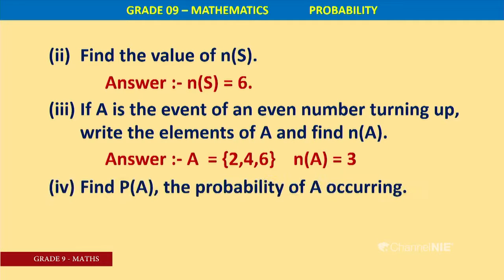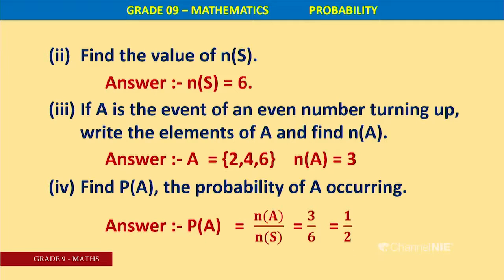Next one, find PA, the probability of A occurring. Right, we will see the definition. PA equals NA over NS. NA means number of elements in the event. You know that 2, 4, 6, 3 over 6. 6 is the number of elements in the sample space.